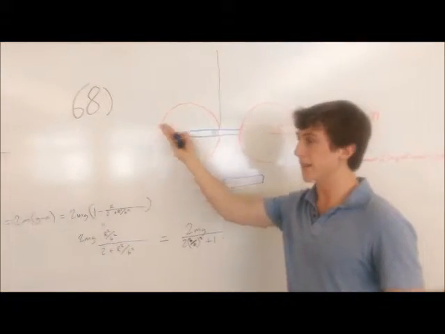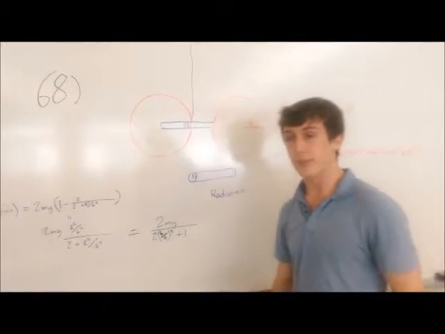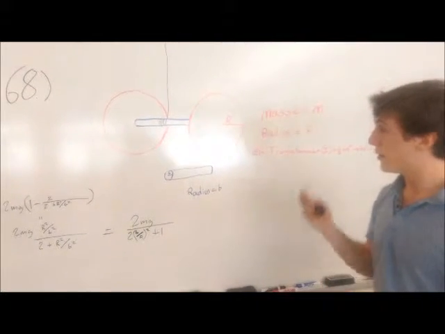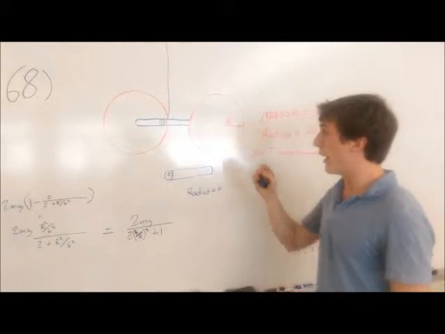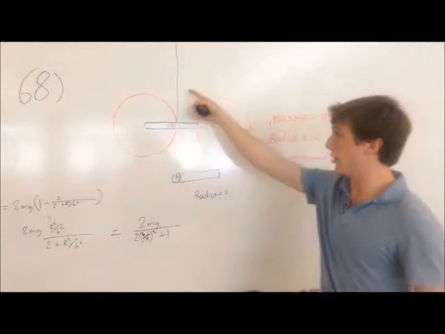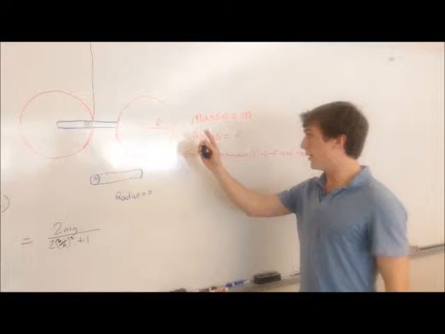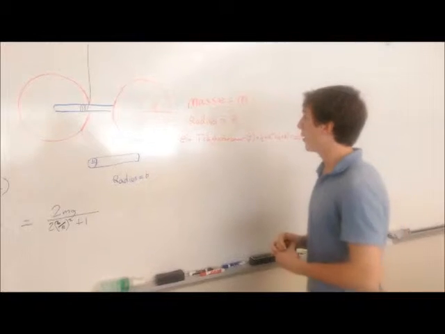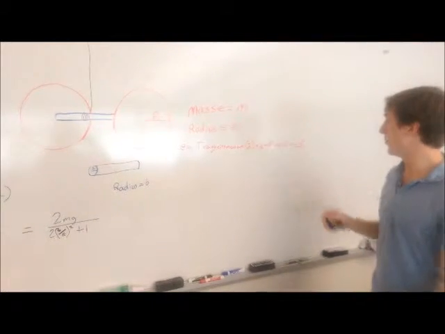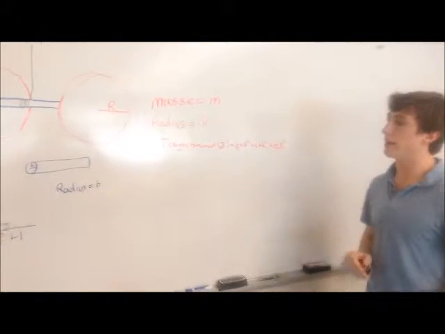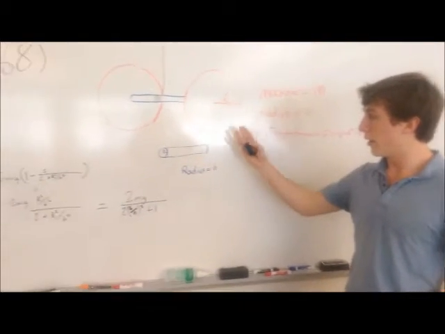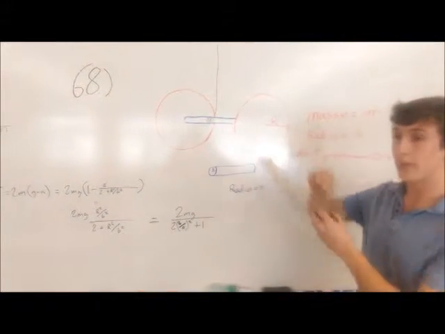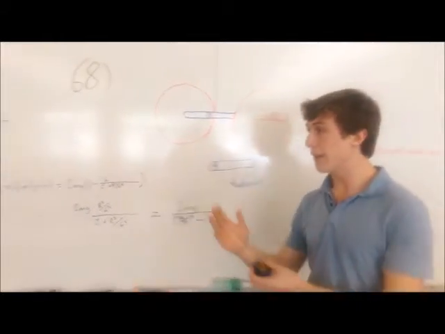Here is problem 68. We will present a yo-yo. The yo-yo is made of two discs and an axle. Each disc has a mass of m and a radius of r, and together they make the yo-yo have an inertia of I, I is mr squared. The axle has a radius of b. And the string, which will be unwound as the yo-yo falls, has no mass.